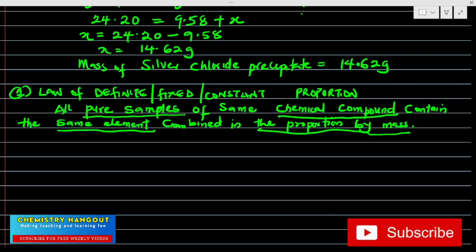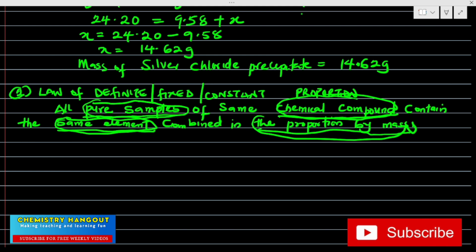These are the four keywords, very important.